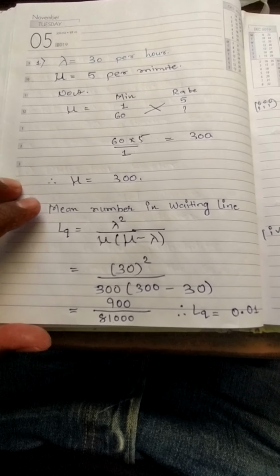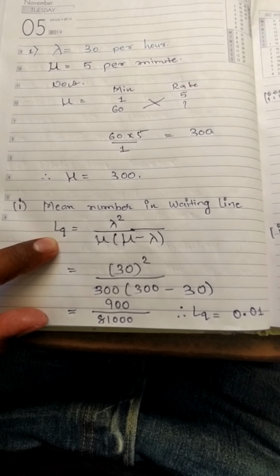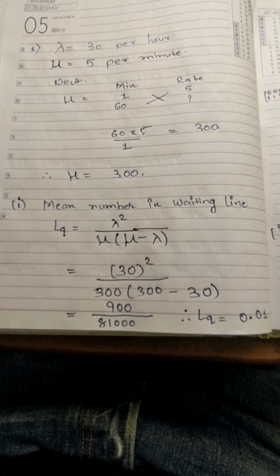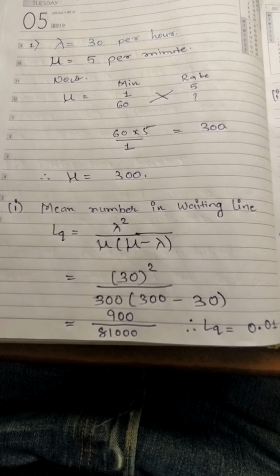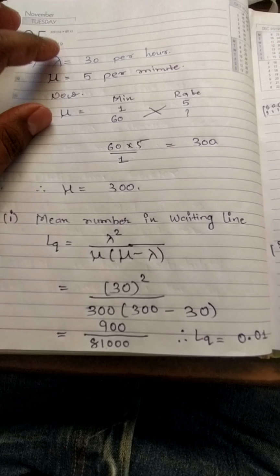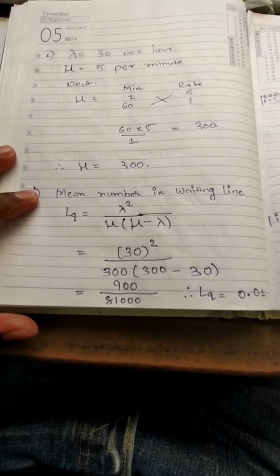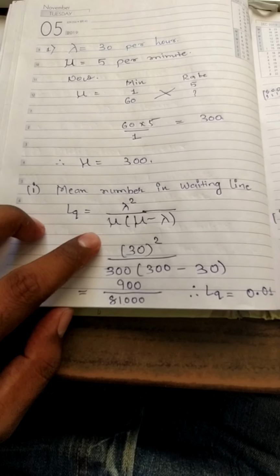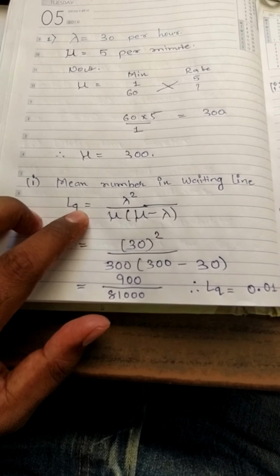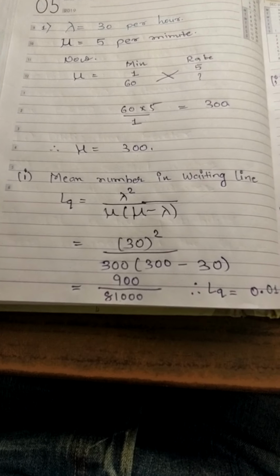Okay, so the mean number in waiting line, which is represented by LQ, means the number of customers who are in the waiting line. Deliberately, as I have discussed, I have given these numbers in such a way that you get odd answers for certain reasons. So this is the formula you have to use for LQ. This will give me the total number of customers who are standing in the queue.